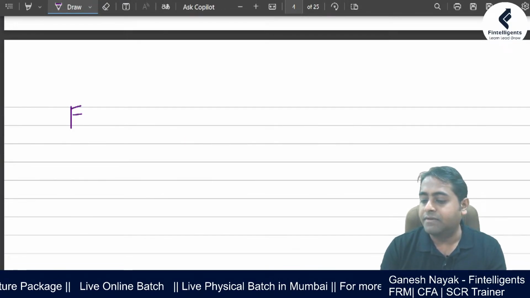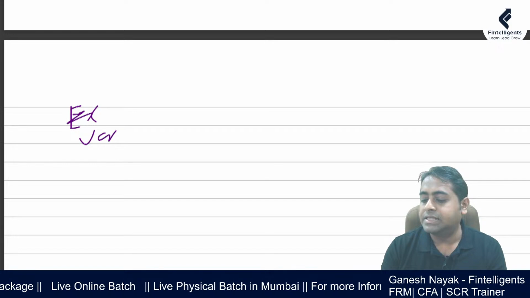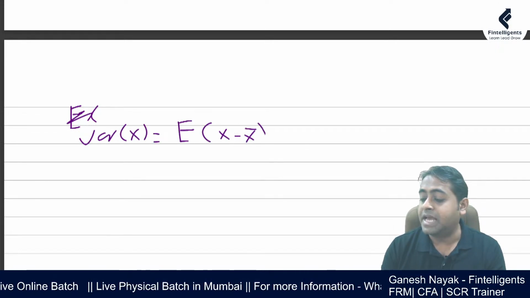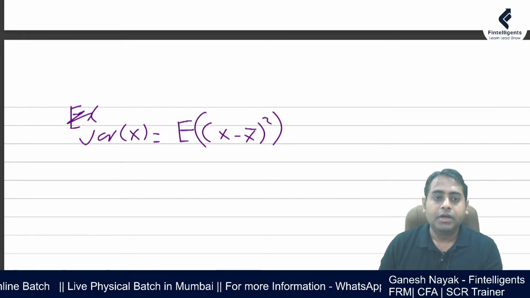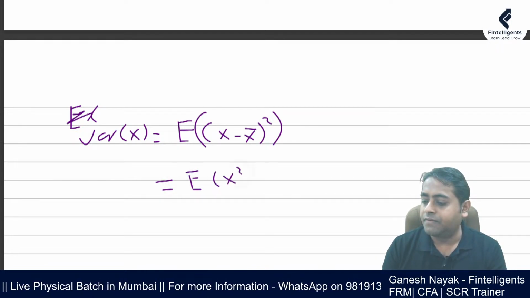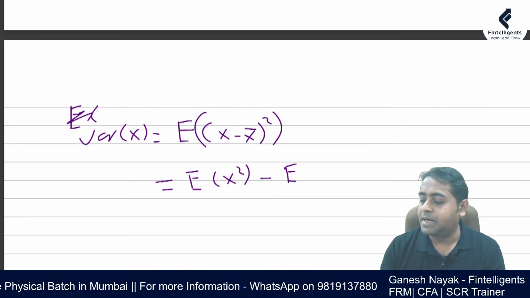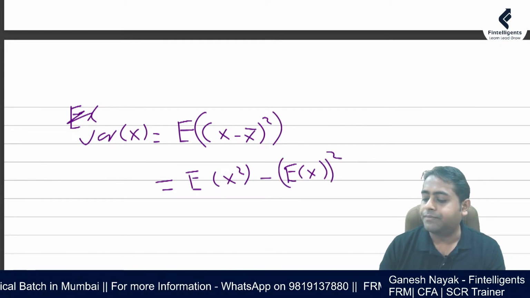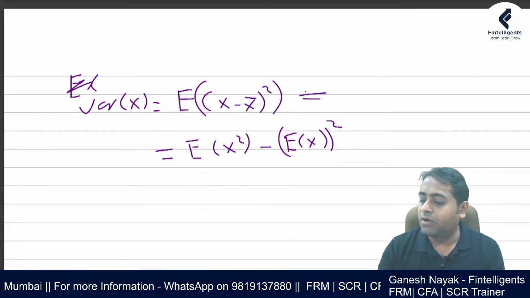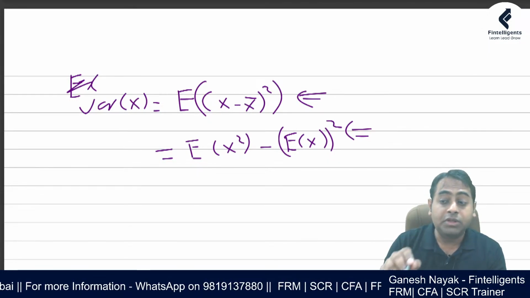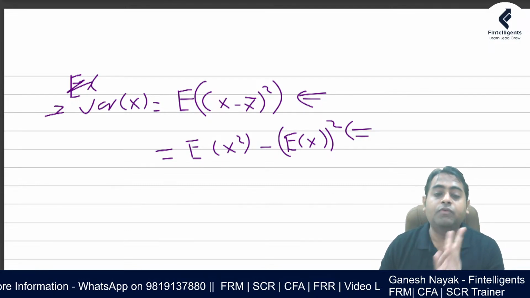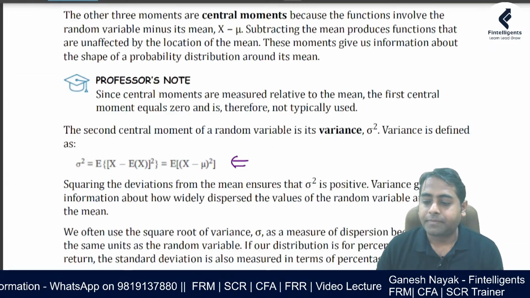how do you calculate the variance? Variance of x. The first formula is very simple: x minus x bar, the average, to the square of it, and then take the expectation. Very, very simple. The second formula is the expectation of x square minus the expectation of x whole square. Both the formulas are important. Paras, answering your query, both the formulas are important for variance. You should be clear. There are not many formulas, it's only two formulas.